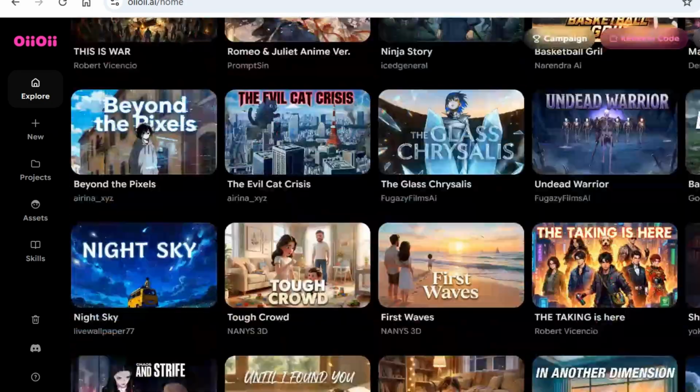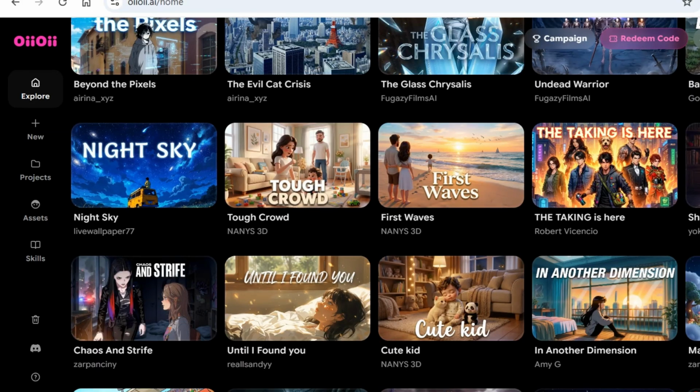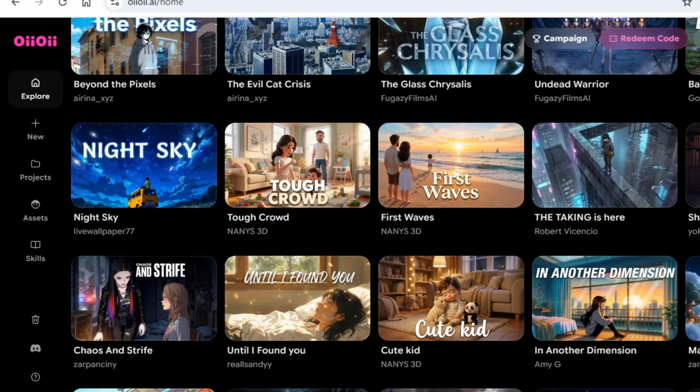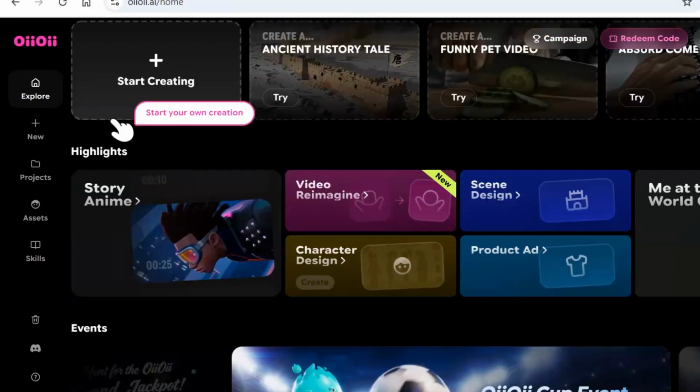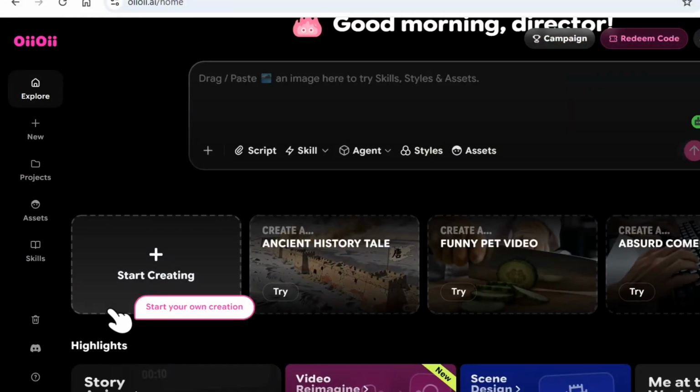Okay, this platform is well loaded. You can just use the template to create yours. All right, you don't need to do much. Everything is already done for you here. However, I just want to show you how you can get Grok 1.5 video generation for free on this.